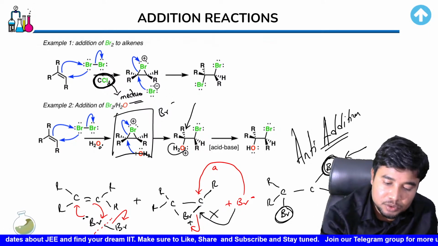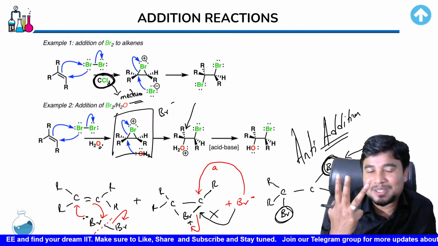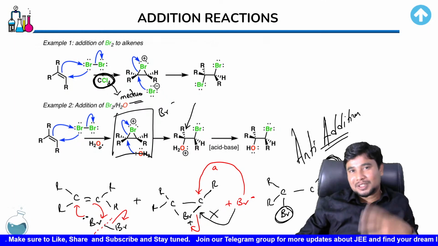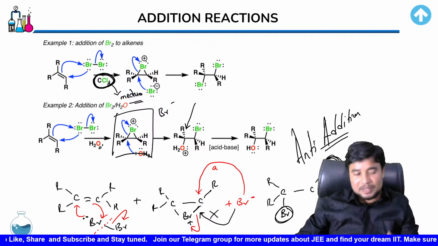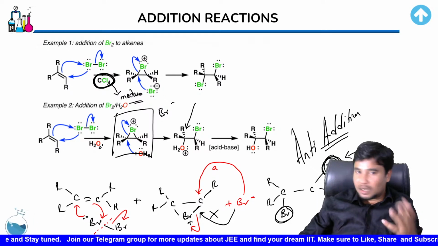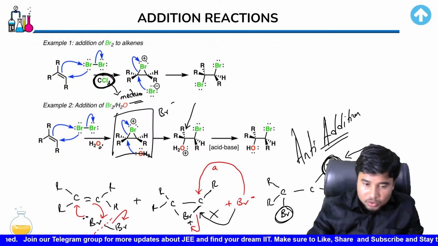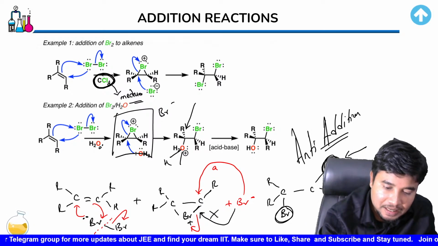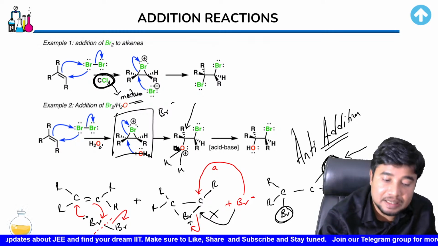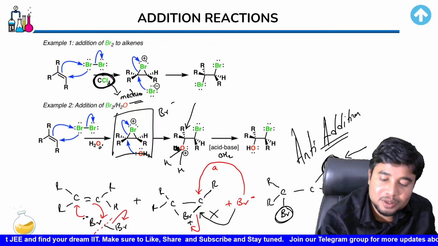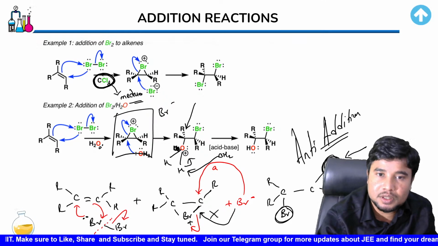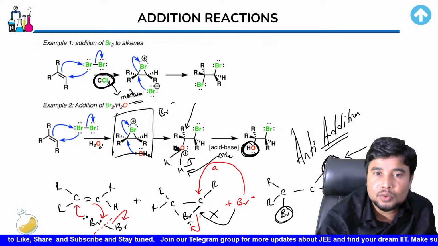And what has happened to this oxygen? Because it has made 3 bonds, it is not stable. It has got a positive charge. So what do you want? You want this positive charge to be stabilized or not? Always remember, an atom which doesn't want the electron to be given out doesn't like to be positively charged. So out of these 2 hydrogens that are attached with oxygen, what would happen is, one of the hydrogens is going to be taken out. By what? By a water molecule that is already present. So this water molecule takes out the hydrogen, neutralizes the positive charge, and converts itself to OH.